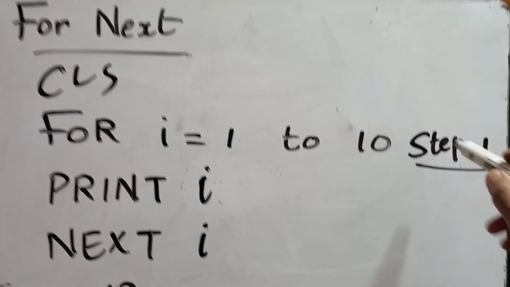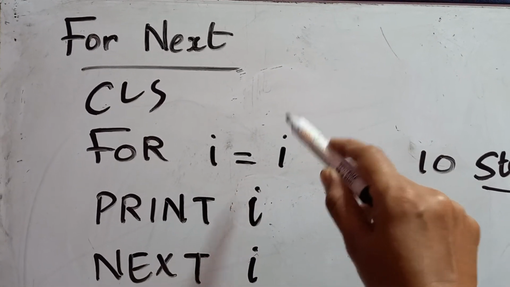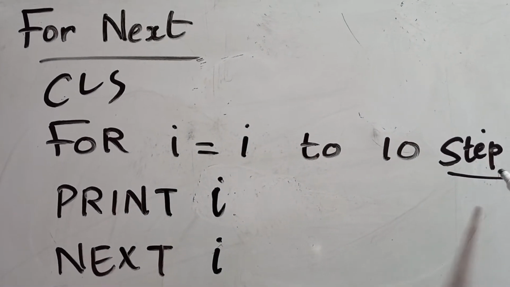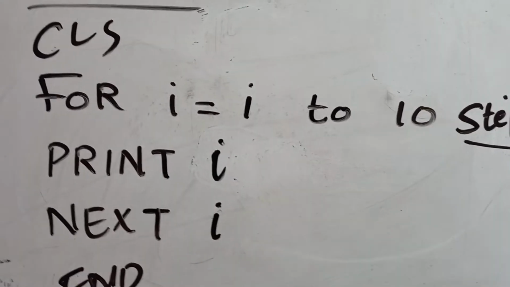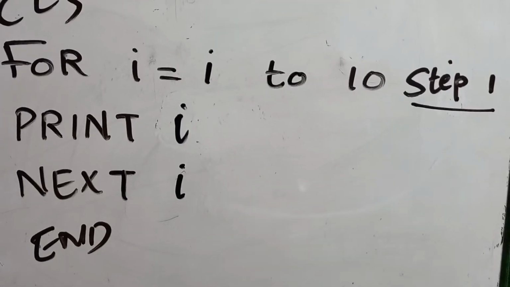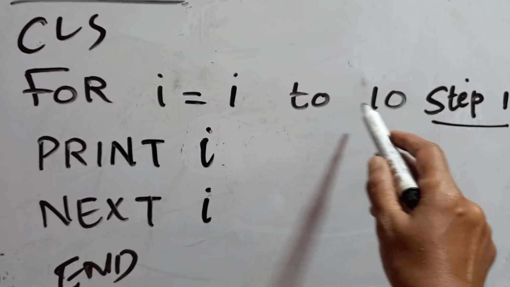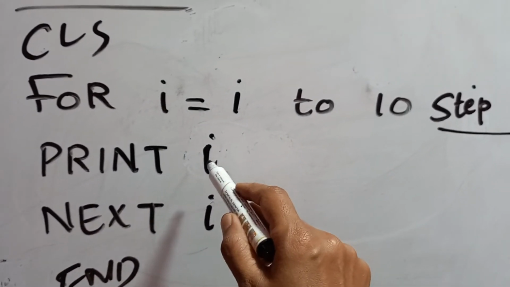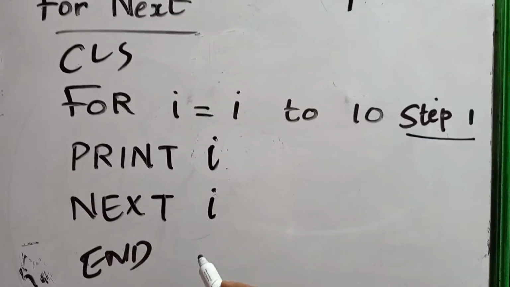ഈ സ്റ്റെപ്പ് എന്തിനാ കൊടുക്കുന്നത് പറയട്ടെ. ഐയുടെ വാല്യൂ എത്രയാണോ വാല്യൂ വരുന്നത് അതിൽ നിന്ന് എത്ര മൂവ് ഫോർവേഡ് ചെയ്യണം എന്ന് പറയാൻ വേണ്ടിയിട്ടാണ് സ്റ്റെപ്പ്. അപ്പോൾ ഇവിടെ സ്റ്റെപ്പ് 1 ആണെങ്കിൽ it will move forward by 1 number, right, like that. So when I becomes 1, it is actually in the range, right? So coming down, value of I will be printed. What is the value of I? It is 1 actually. Coming down, the next value of I is actually